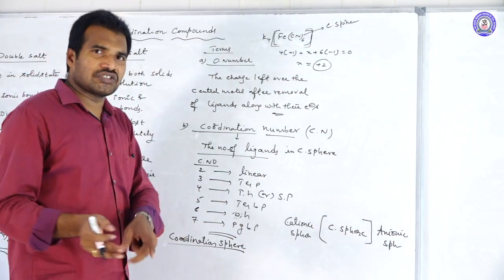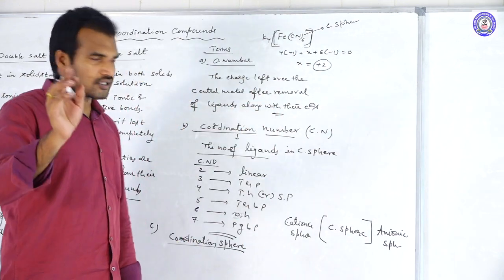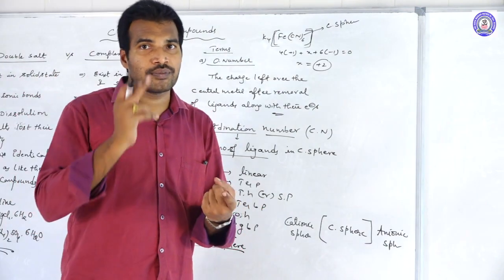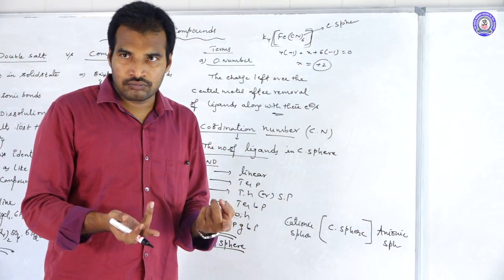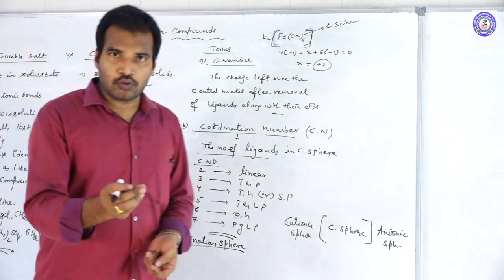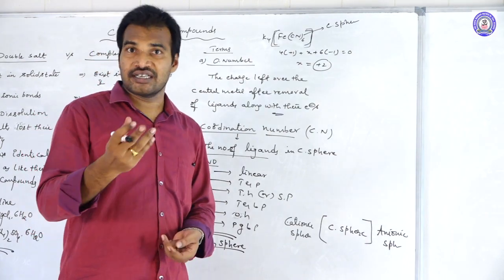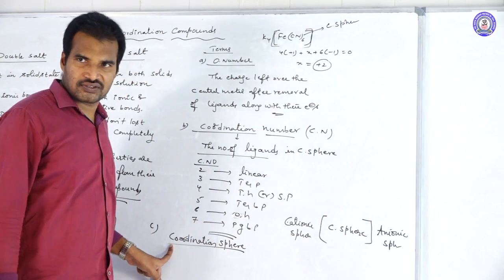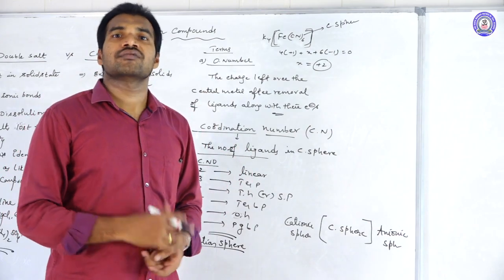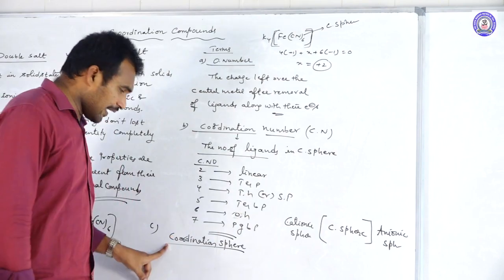So the ligands which are surrounding the central metal atom, present within the square bracket, that is called the coordination sphere. Within that coordination sphere, the number of metal atoms may be one, or many metal atoms may be present. If only one metal atom is there, then those are mononuclear complexes. If more than one are there, then those are polynuclear complexes, mono and poly.